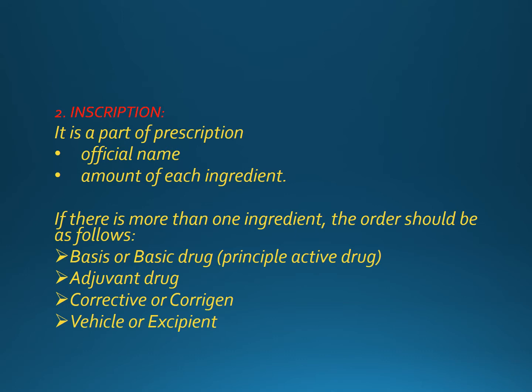Along with that we will write the frequency of the drug to be taken, like whether it is to be taken once a day or twice a day, and along with frequency we need to write the dose, how much dose, like 25 or 50 milligrams or whatever is the dose. Along with that the route of the drug, whether it is to be given orally, parenterally or intravenously.